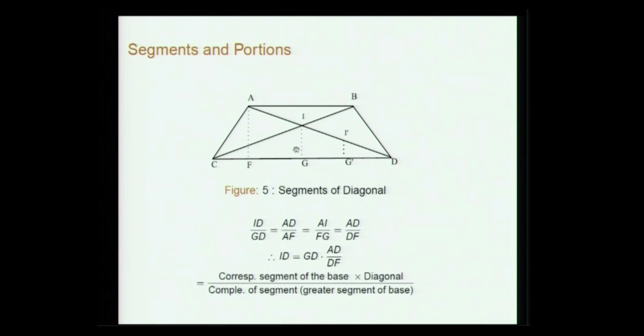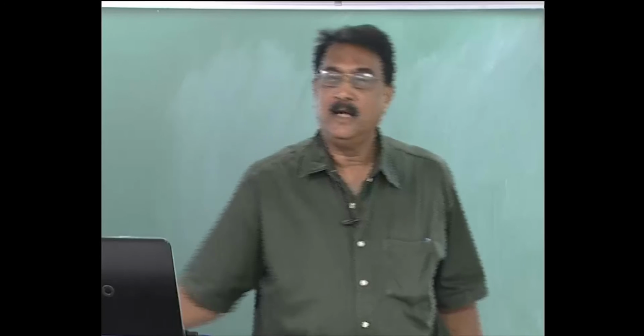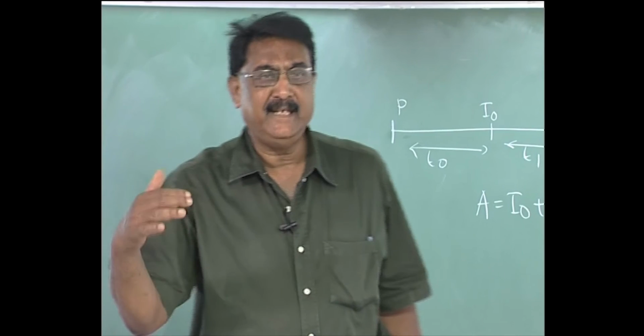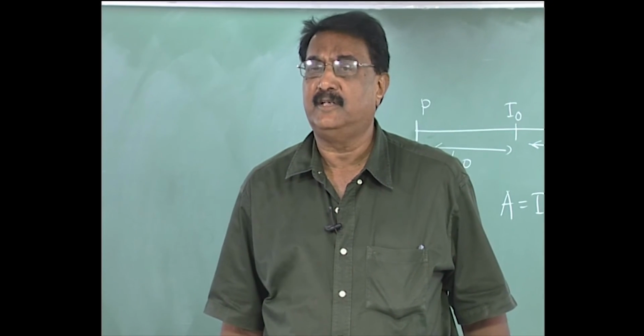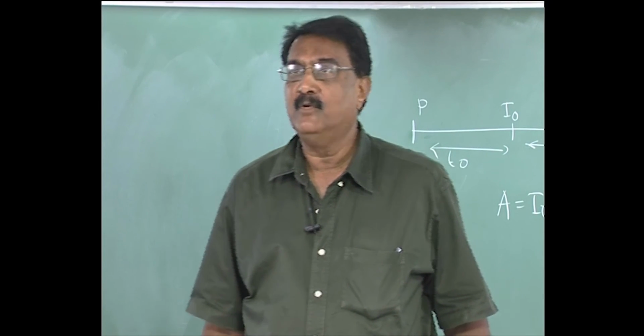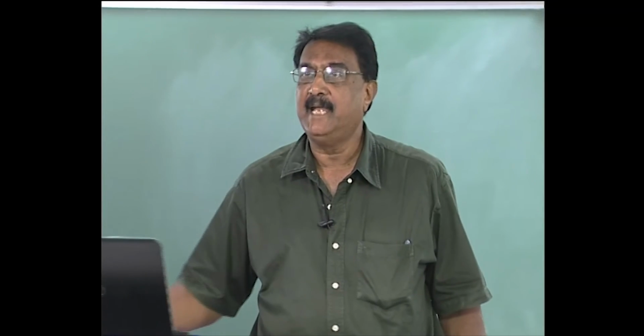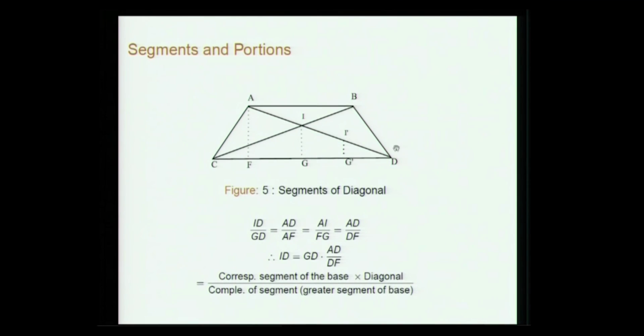That is what he is doing, but actually this is true not only when I is at the intersection, for any other point also it is true. So if you have I prime, essentially if you want to find I prime D, it will be equal to G prime D into AD by AF. So just a rule of proportion.